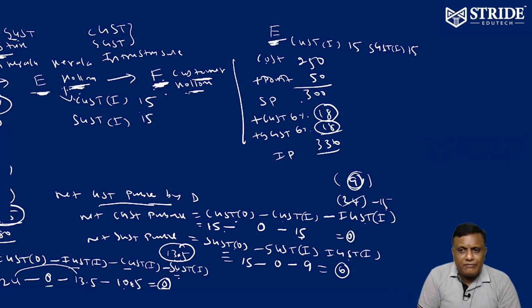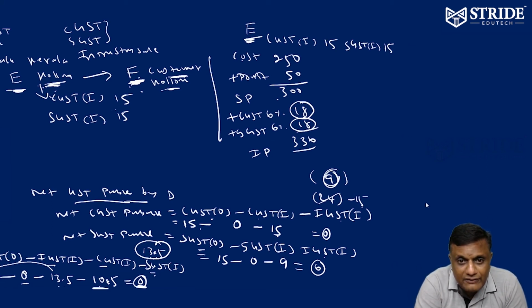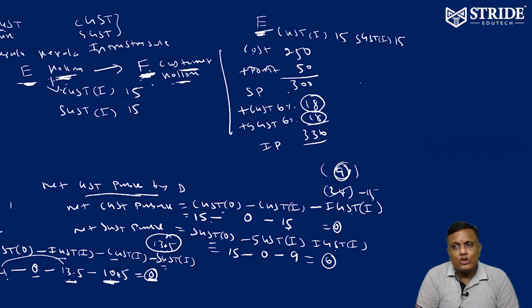For F there is no input, because he is a customer. He is not a businessman, not a trader, not a manufacturer. So there is no credit. So finally the customer will pay 18 to E. That's it. Now the question is, how much will E finally pay to the government? Now the net he pays to the government.